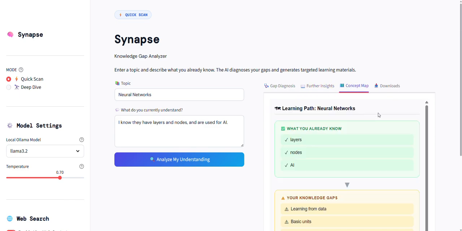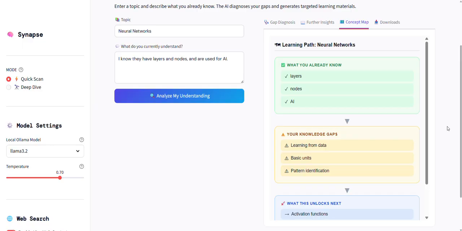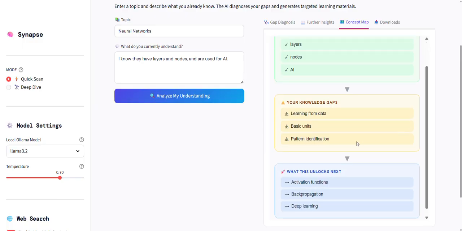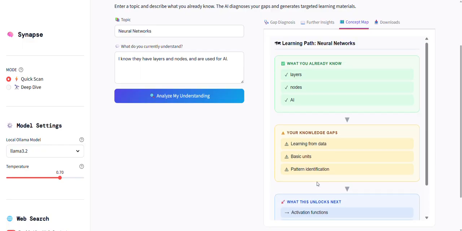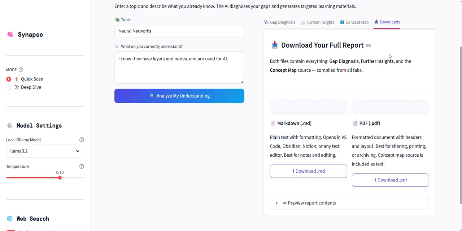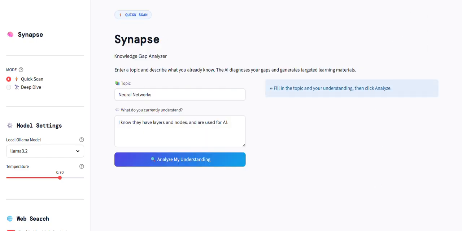And the third tab is the concept map, where it gives us a pictorial representation like a block diagram to help us know what we already know, followed by what are the knowledge gaps that I have in this topic, and once I fill this knowledge gap, what is the next thing that I will unlock in this particular topic. And at last is the download session, where you can download all the details as a full report in Markdown or as a PDF format. So it will get downloaded.